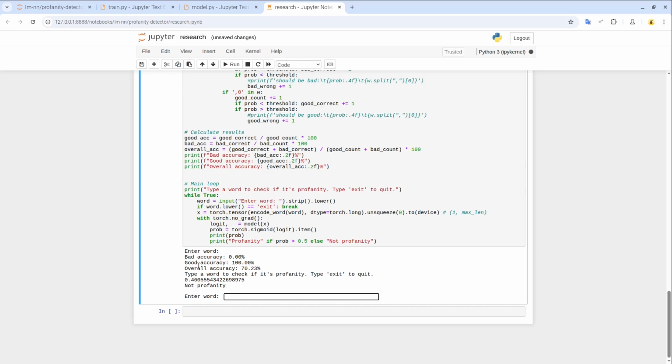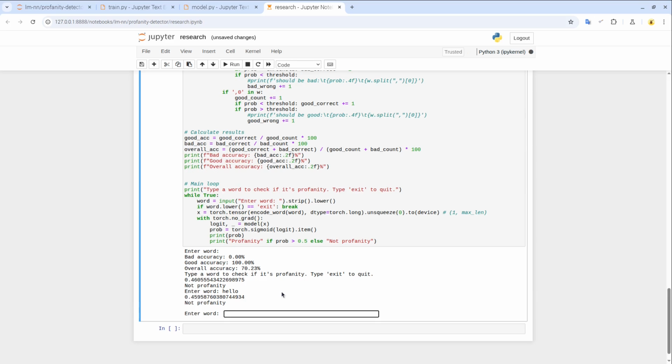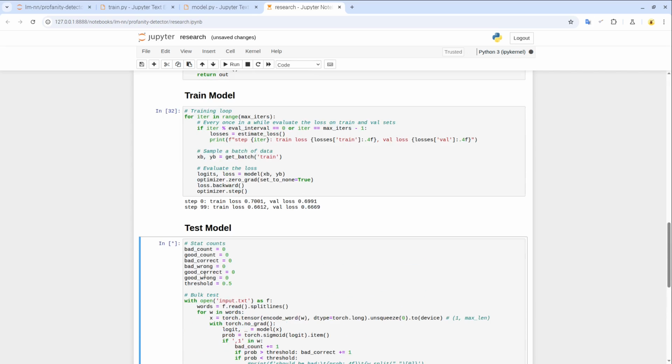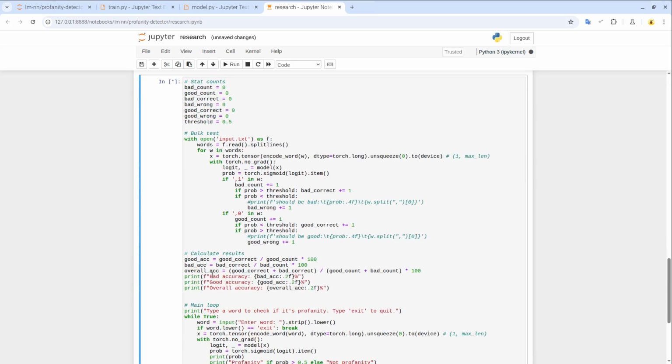yeah, so bad accuracy 100, so it probably doesn't see bad words at the moment because it didn't train a lot. So if we say hello, it says it's not profanity, but the value is a little bit too high. If we say fuck, yeah, it also doesn't distinguish much. So yeah, because this is the very early stage, the model is quite random.